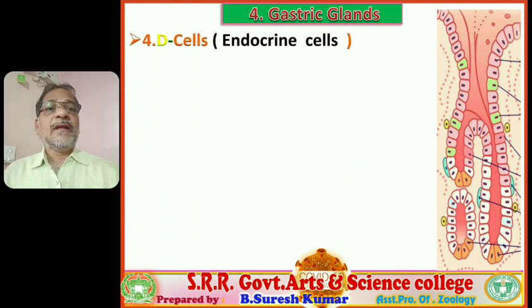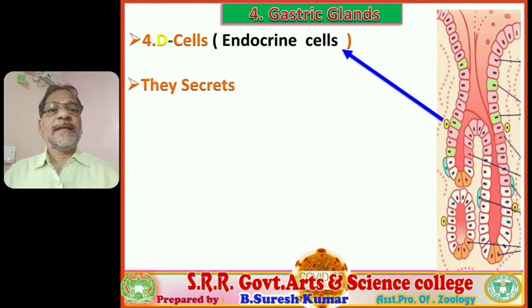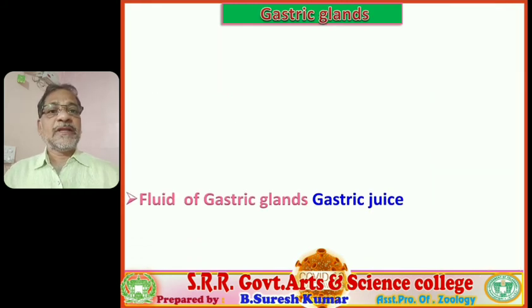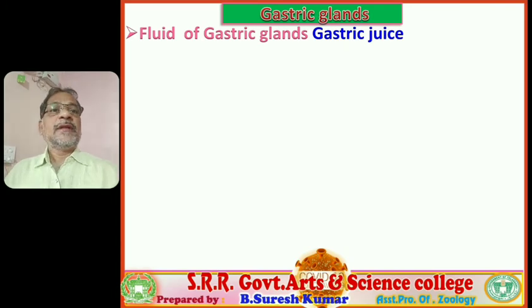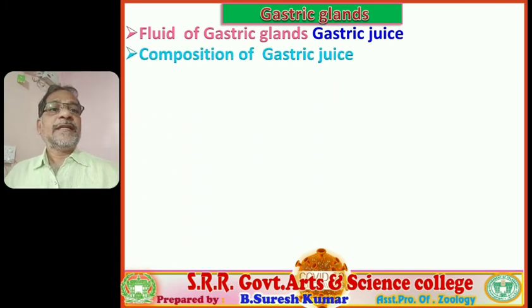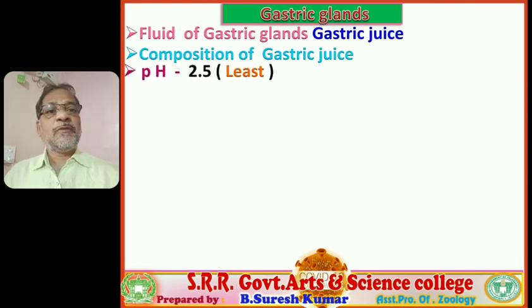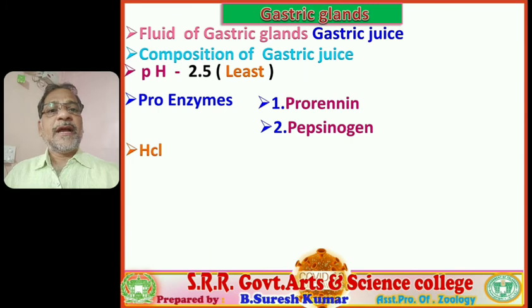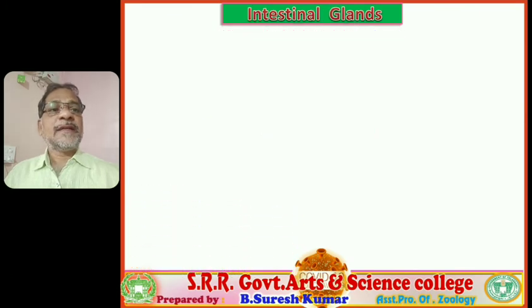So next, D cells, another endocrine cell. D cells, you observe yellow color cells are there. They secrete somatostatin, which regulates secretion of growth hormone. So the gastric gland secretes a fluid that is called gastric juice. If we observe the composition of gastric juice, its pH is 0.9 to 2.5, very acidic in condition, and contains proenzymes, namely prorenin, pepsinogen, and HCl, Castle's intrinsic factor, and all these are contents of the gastric glands.